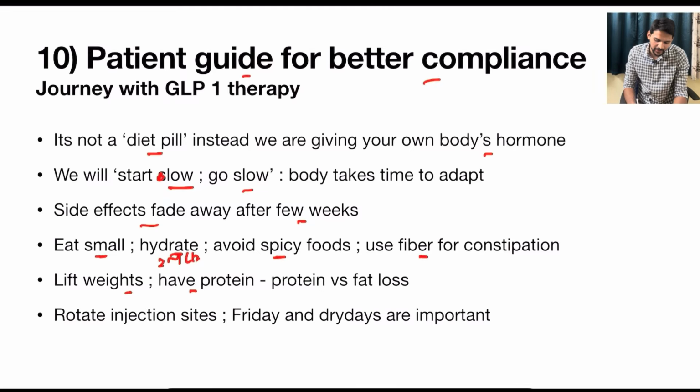Rotate the injection sites to avoid severe nausea. Try to choose Fridays, because with the peak action within 2 to 3 days, people usually tend to have more cravings during weekends. So we can avoid that. It is not a rule, but we can utilize this particular day for the injection.